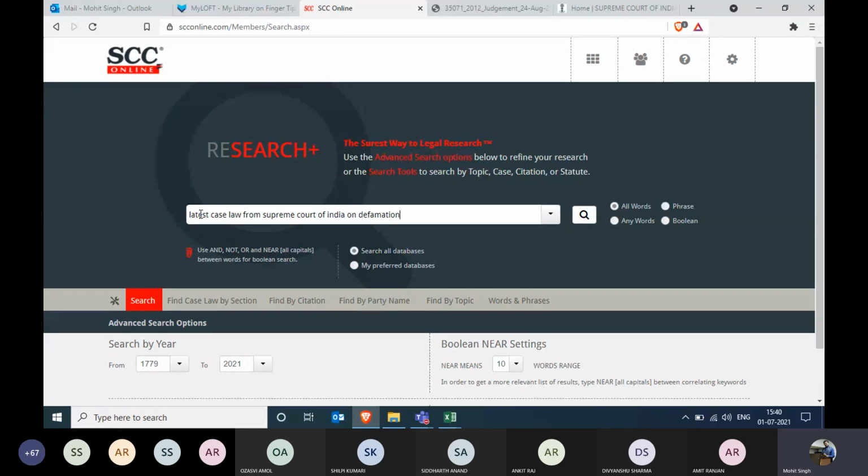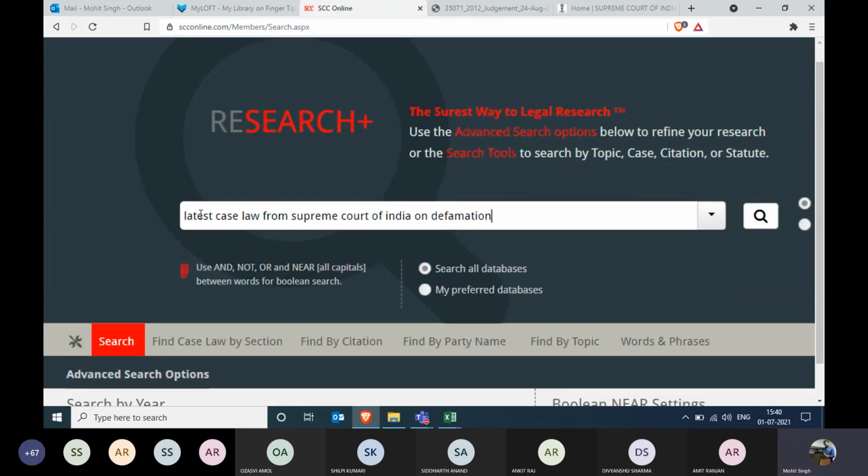So this was my previous query: latest case law from Supreme Court of India on defamation. Now students, first year and second year students, please focus over here. What I'm going to tell you is the thumb rule of using SCC Online word search. Whenever you are formulating your query, it's my personal recommendation that please focus upon the main important legal words of the query. Now, by looking at the query, it seems like everything is important. But right now, please remember, you're not working on Google. Google is meant for everyone.